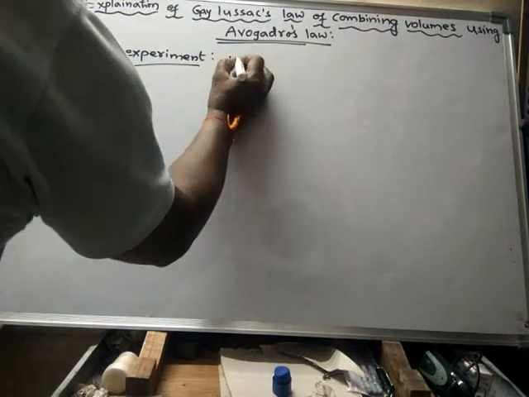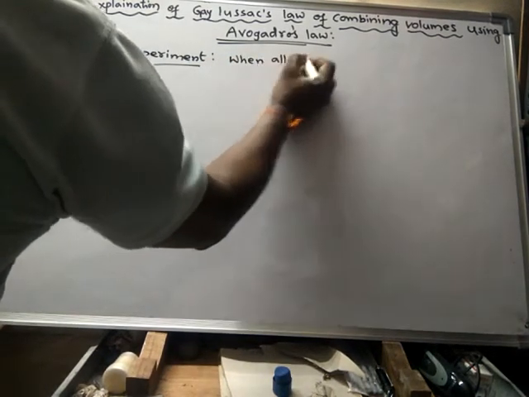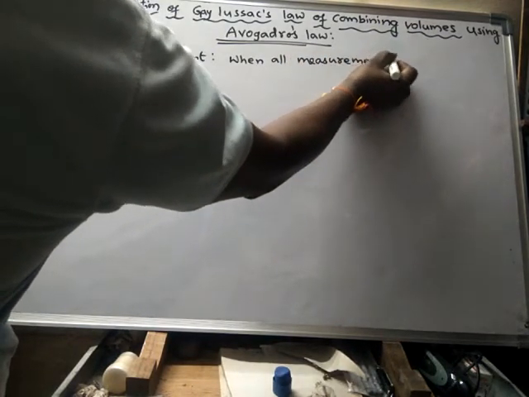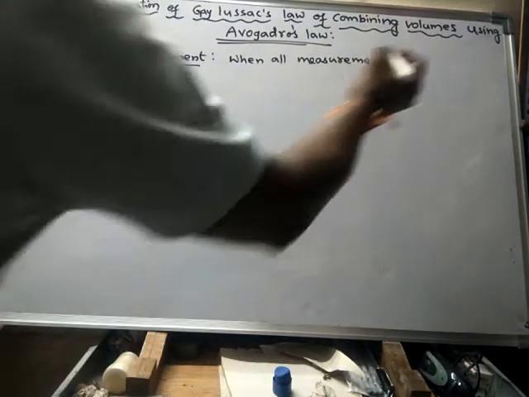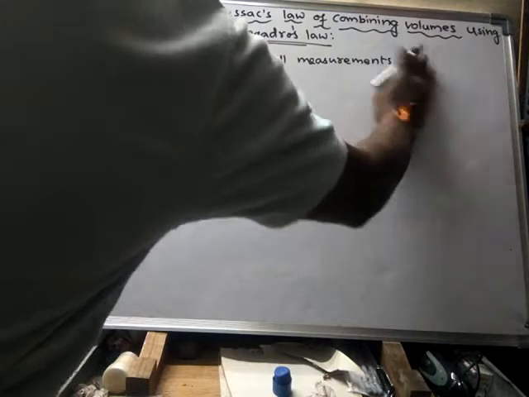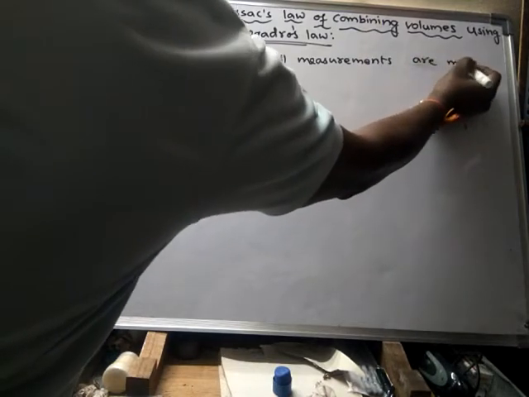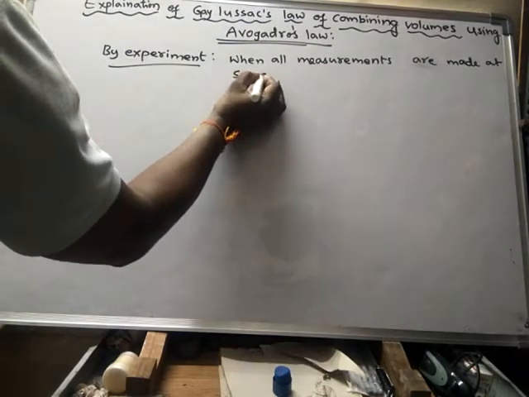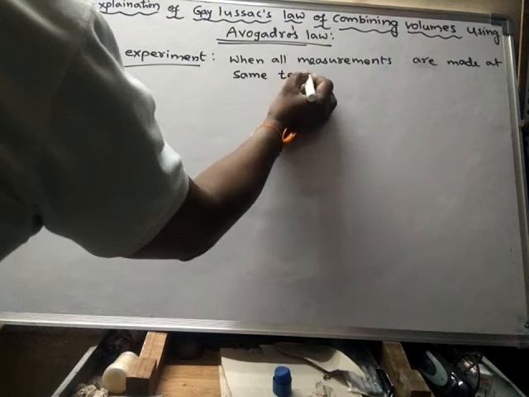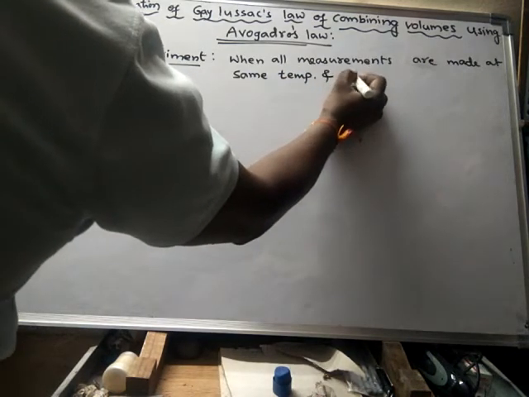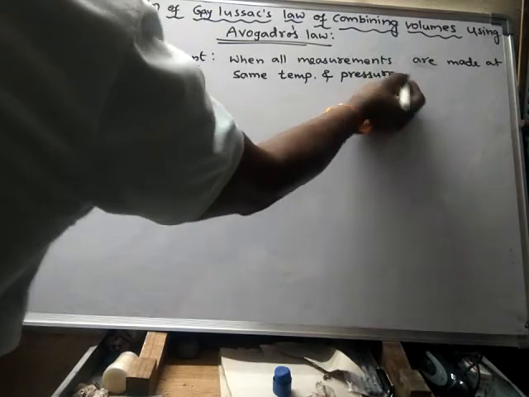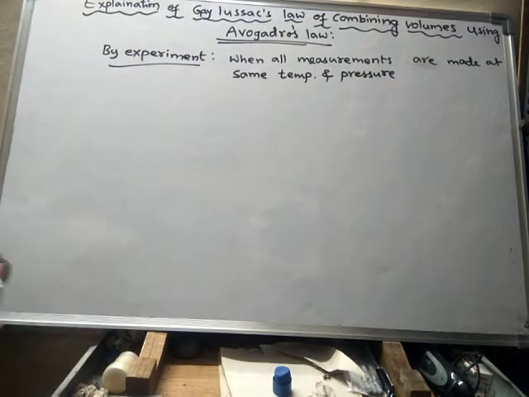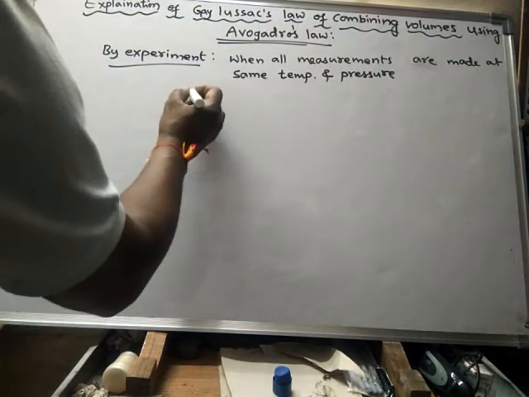when all measurements are made at the same temperature and pressure, then Gay-Lussac's law of combining volumes for the formation of HCl from hydrogen and chlorine can be written like this.